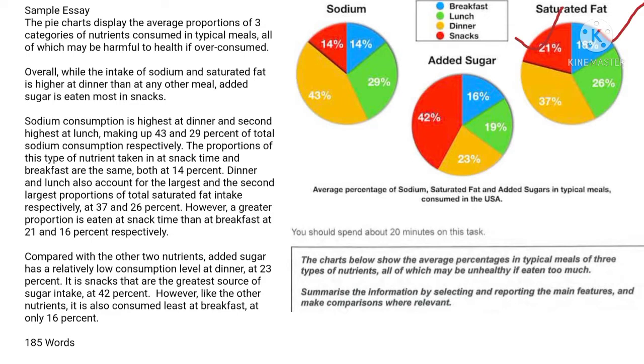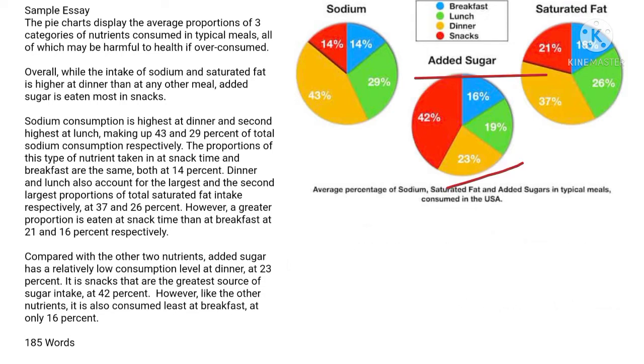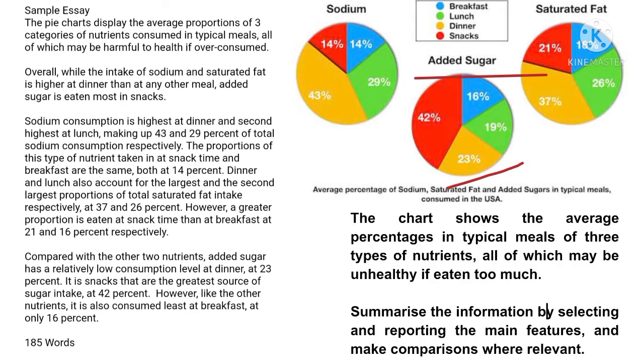Compared with the other two nutrients, added sugar has a relatively low consumption level at dinner, at 23%. It is snacks that are the greatest source of sugar intake, at 42%. However, like the other nutrients, it is also consumed least at breakfast, at only 16%.